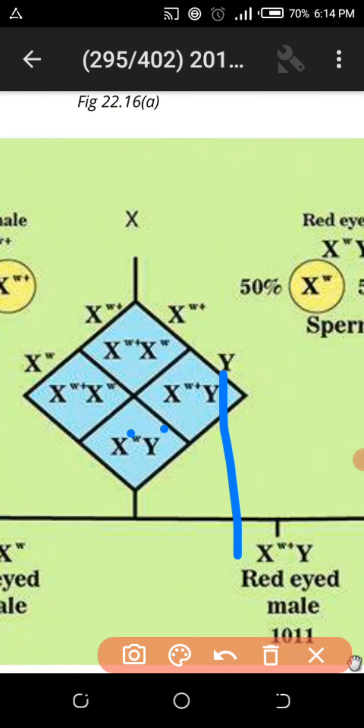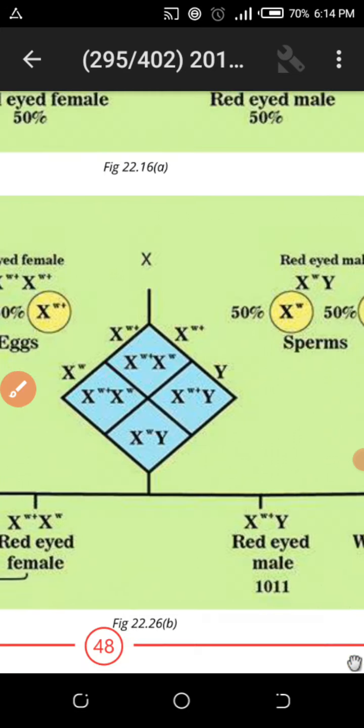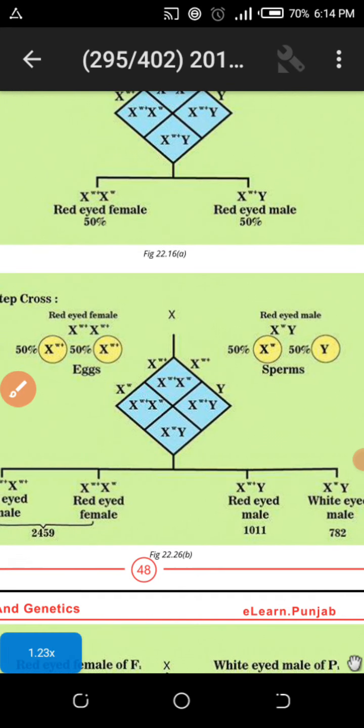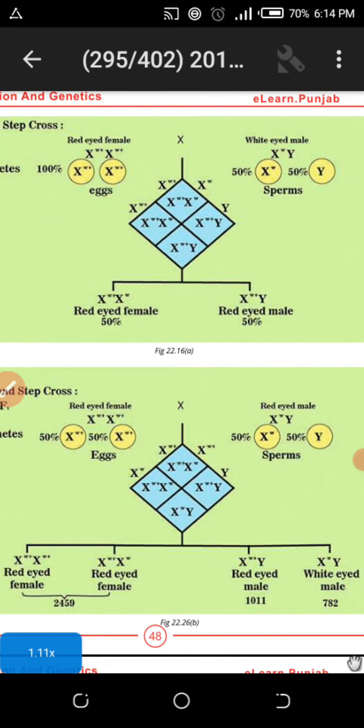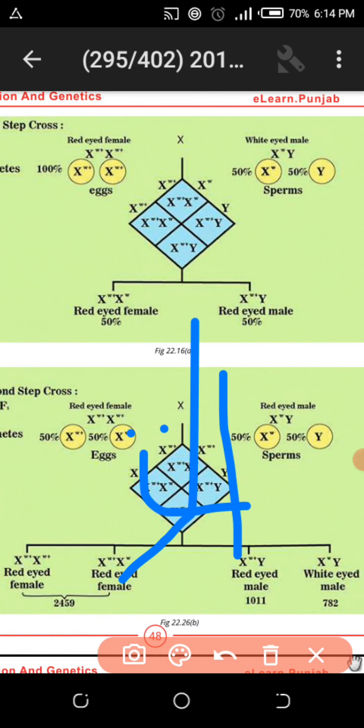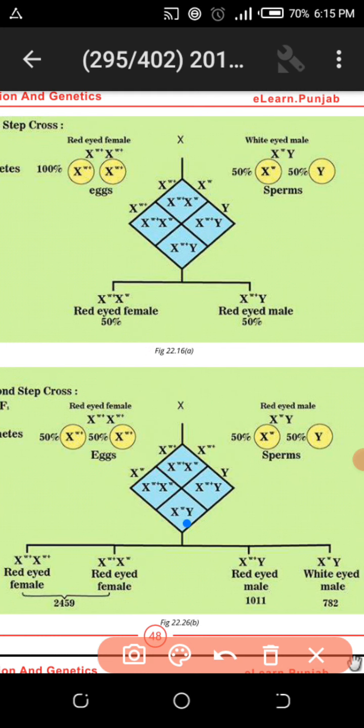This is the white-eyed male. So this character transferred. I will reduce the size a little and show the zigzag path to understand in a better way. Yes, look here: the white-eyed male passes the gene small w to the carrier daughter, who is normal, but it goes from the red-eyed female to the white-eyed male. I am talking about this one.